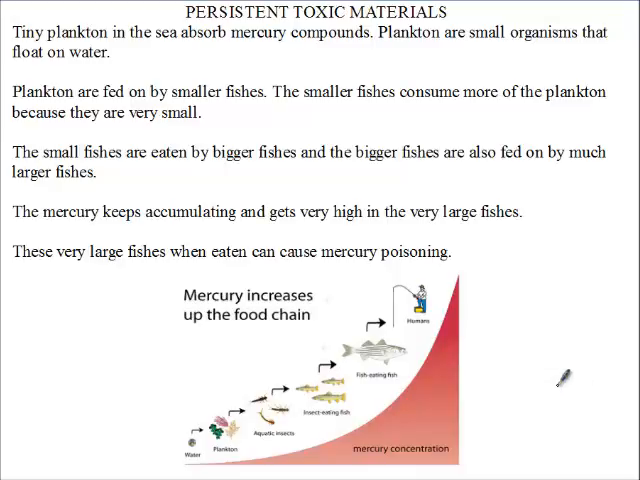Okay, now we've seen that when mercury gets into the food chain, it is not broken down, but instead it accumulates to a point and then starts causing problems. So now let's see how it enters the food chains.